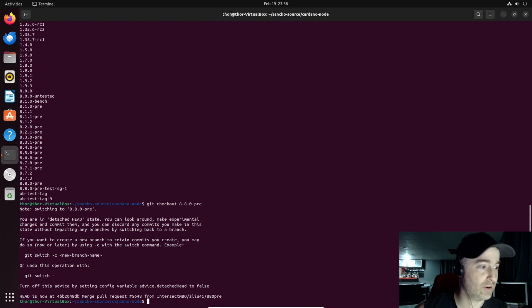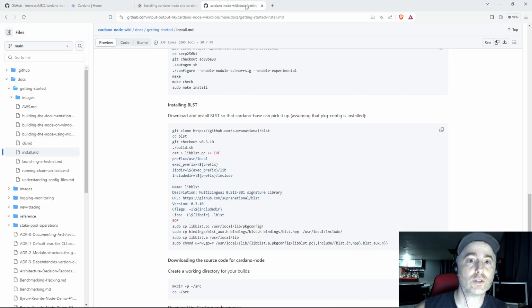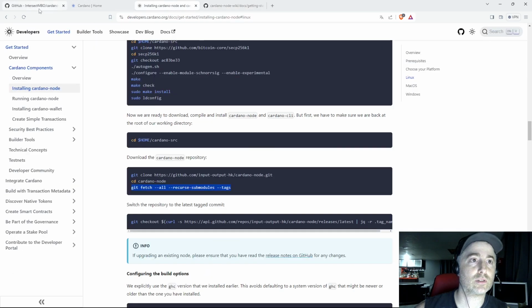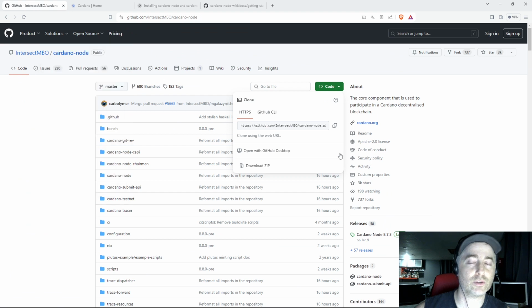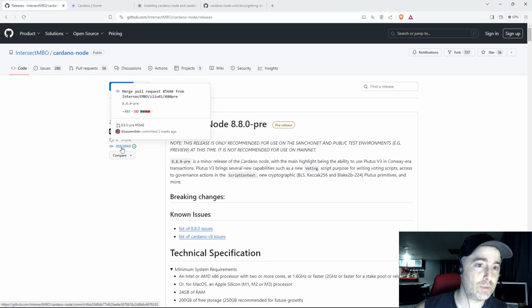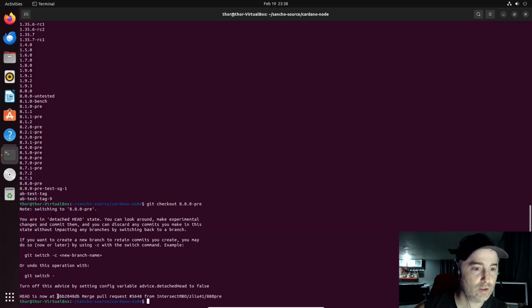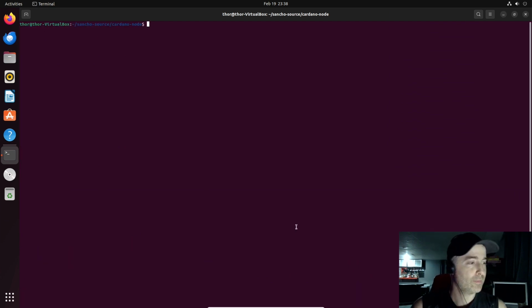If you want to compare it, we could. Let's see. Is it the same one? GitHub repository cardano-node. Release. And I got 2BB2048. We're good. All right. So now I'm using the right version.